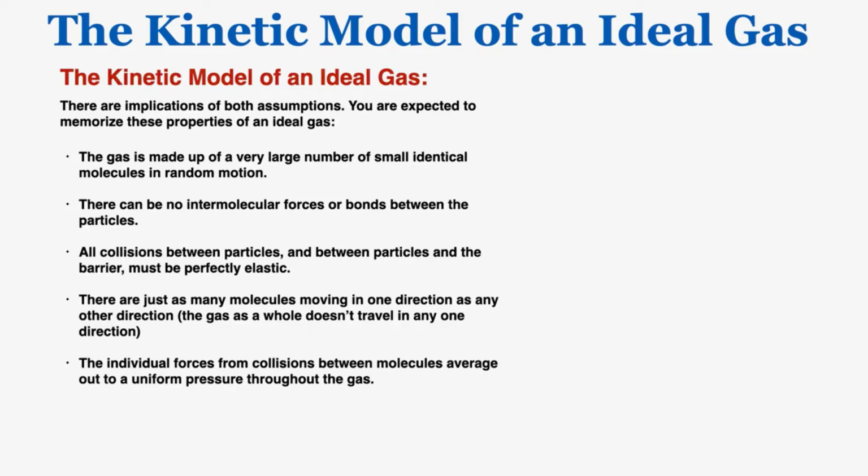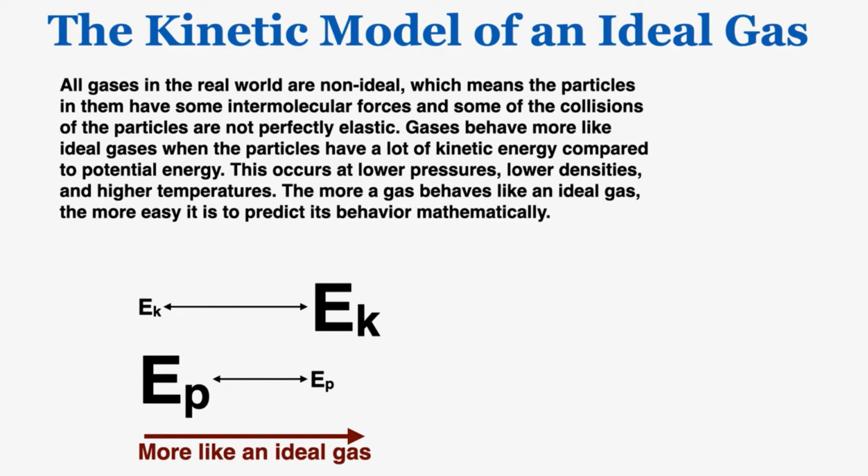So again, the reason why we call this the kinetic model of an ideal gas is that the fundamental reason we call gas ideal is because of something related to kinetic energy. All the energy going into it has to be kinetic energy. There are implications of these assumptions, and you're expected to memorize these properties of an ideal gas for this course and for the IB test. I won't read these all out, but these are the properties of an ideal gas that you're expected to memorize for this class.